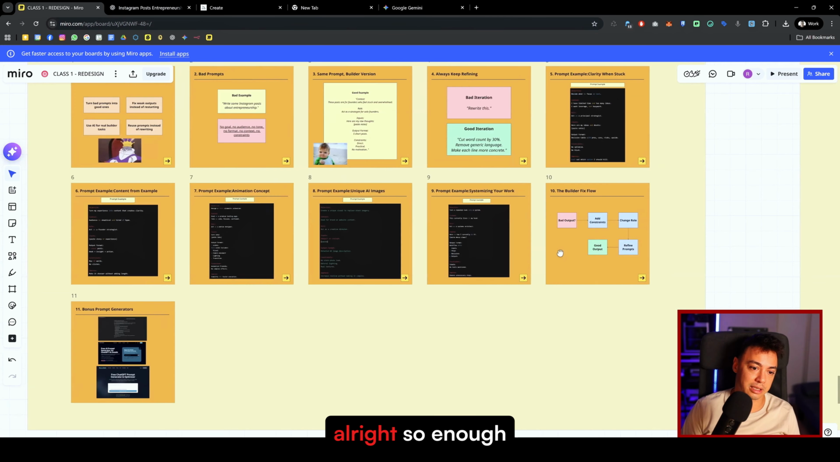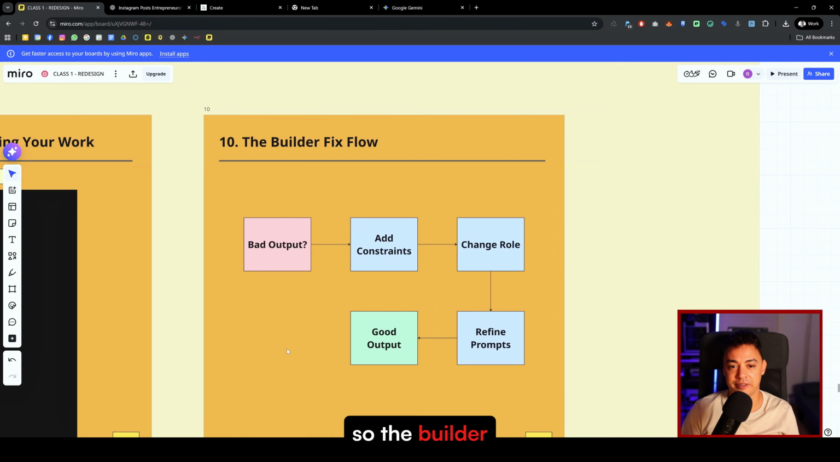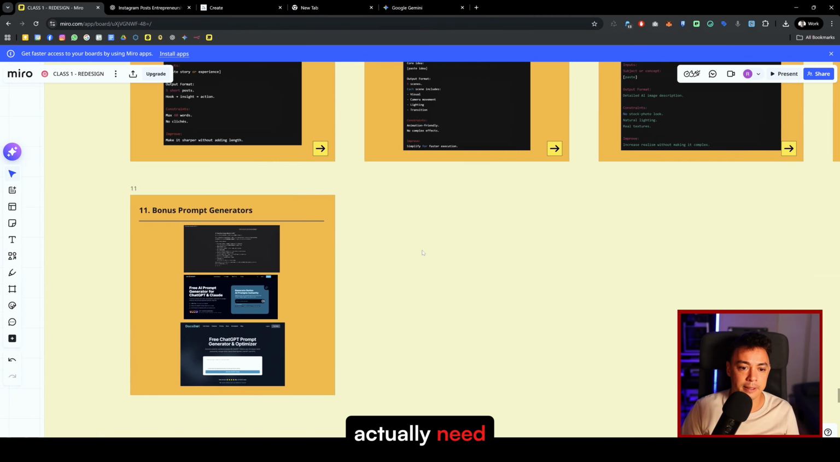All right. So enough trying. The builder fix flow: if it's bad output, just add constraints, change the role, refine the prompts, and then you will get good output. In the beginning, if you are really clueless, you can just type something in, keep it generic. But afterwards, you have a lot of information, and then you can specify it a little bit more and refine it towards what you actually need.